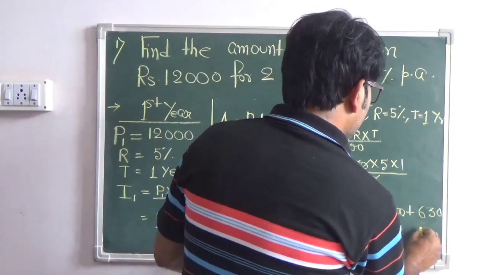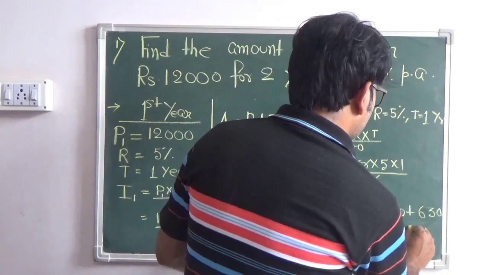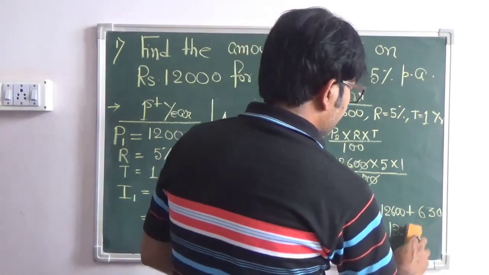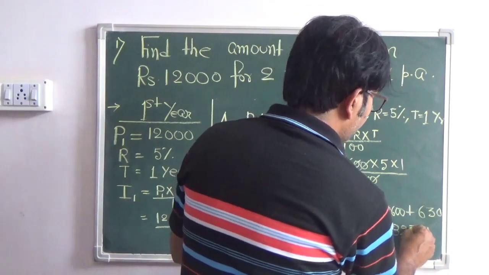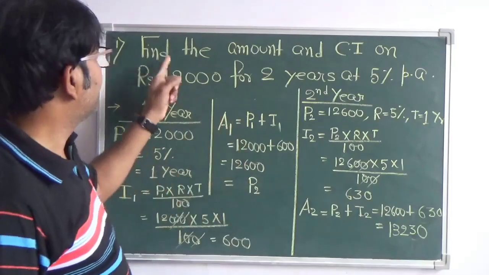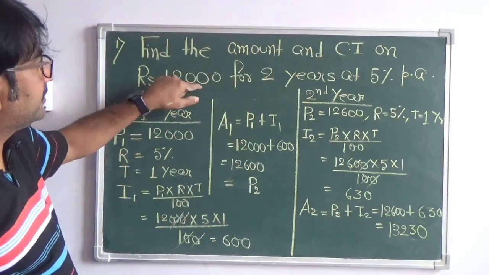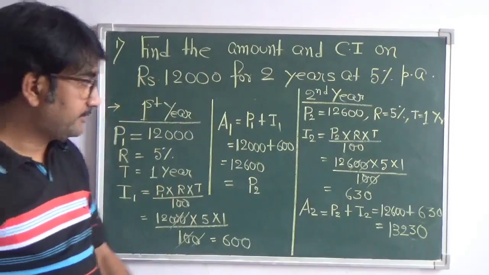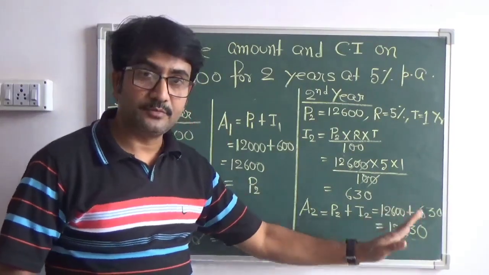So it comes to 13,230. So the amount at the end of the 2 years, which is being asked, find the amount and the compound interest on rupees 12,000 for 2 years at 5% per annum. So the amount at the end of the 2 years is coming to 13,230.